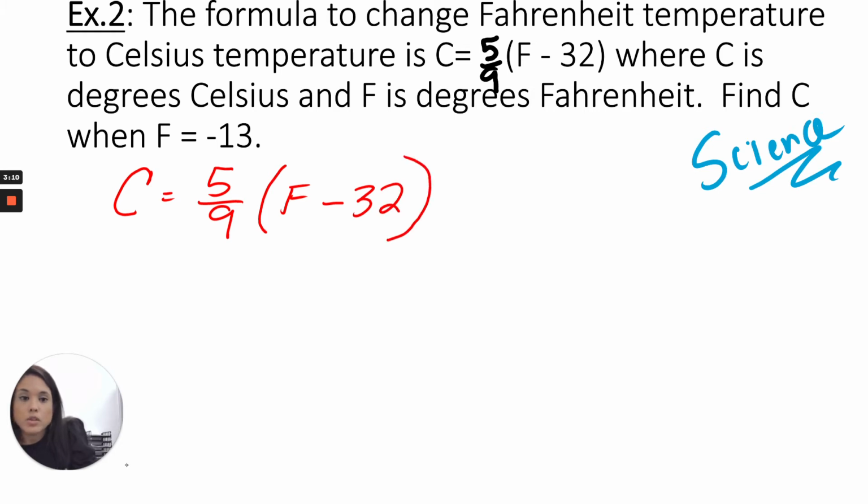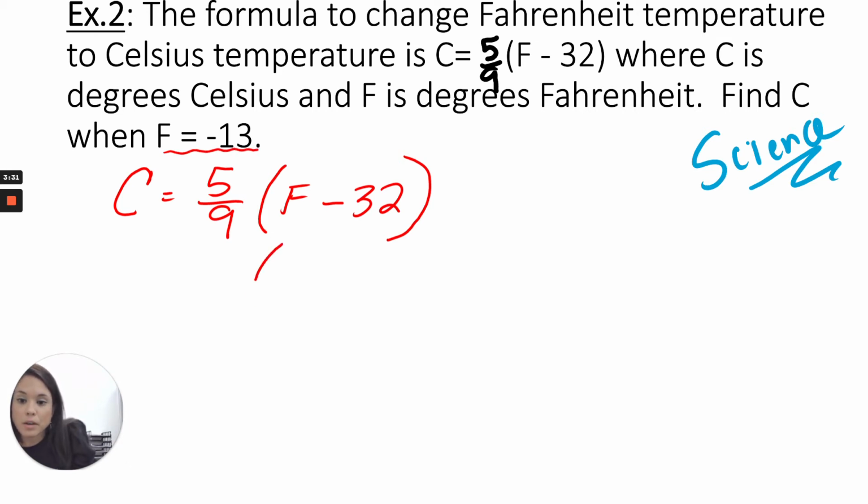So we're going from Fahrenheit to Celsius, where C is degrees Celsius and F is degrees Fahrenheit. Find C when F equals negative 13.